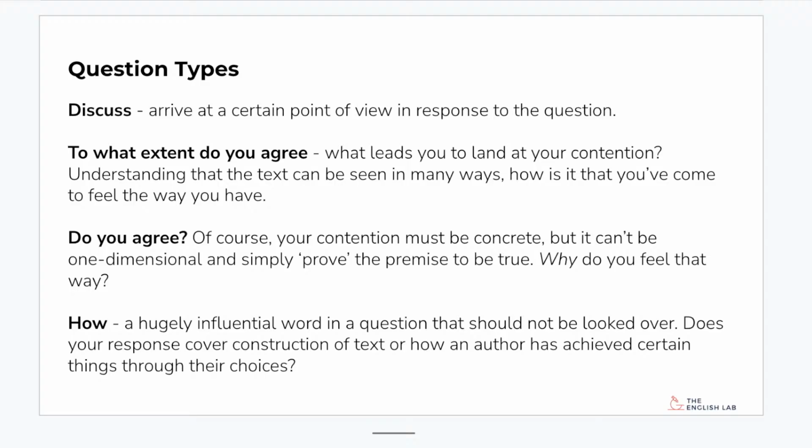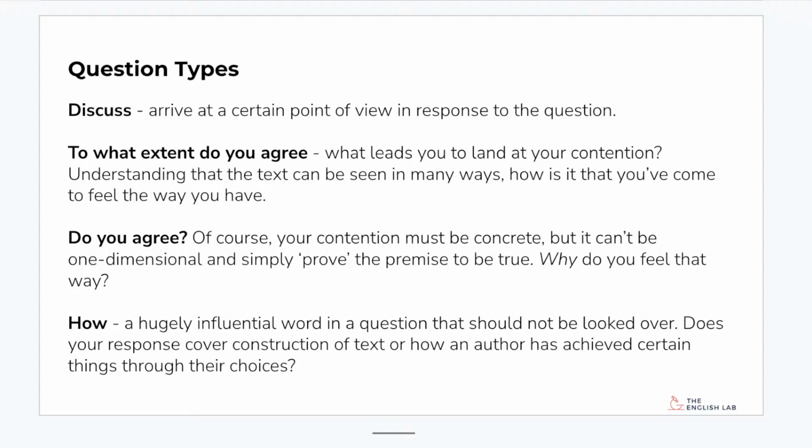To what extent do you agree? Arriving at a point is, again, a really great way to do this one as well, because it's, again, a way of thinking, well, I could have thought that, but ultimately this is where I land. The word ultimately, or thus, or therefore, or as such, these sorts of terms are your best friend here, because it's your way of saying, this is where I arrive with this. This is my ultimate point. And that's what you want to be getting to. Do you agree?